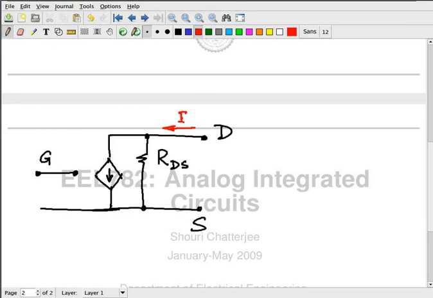And this is the current going into the current source. So these two are equal when VDS is equal to, huh?